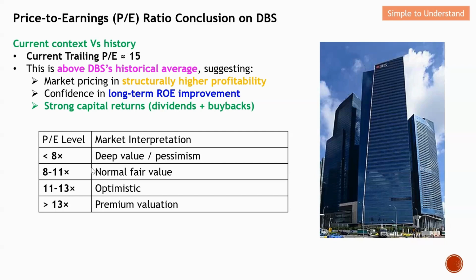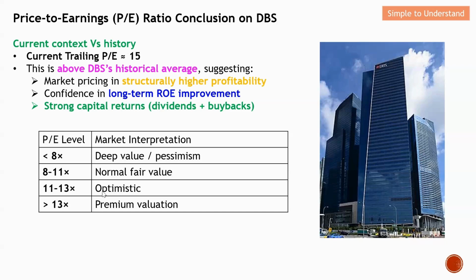What is the market interpretation? From here you can see that if it's a low PE ratio, it means deep value, which means that this stock is worth buying. And this 8 to 13 is the so-called fair range. Anything above 13 is called a premium. So in short, investors are still willing to buy DBS, but at a premium as compared to the past.